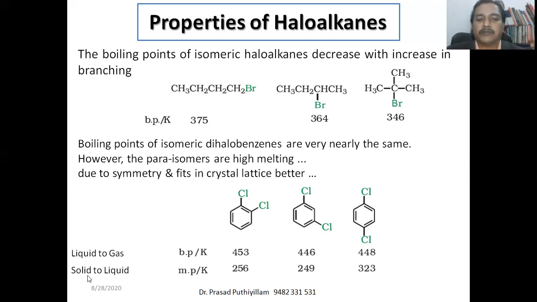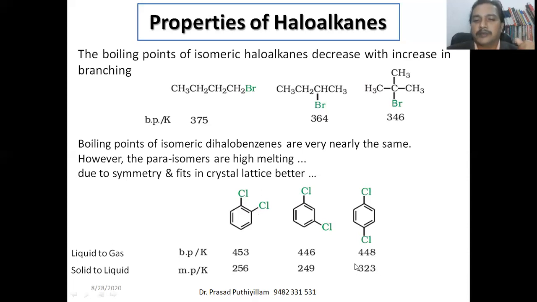Whereas the conversion from solid to liquid, that is the melting point. Okay. In case of the para isomer, they have a symmetric arrangement. Therefore, they will fit properly into a crystal lattice in the solid state. In the solid state only the crystal lattice structure will come. Therefore, they will be more closely packed, more closely arranged molecules than meta dichlorobenzene or ortho dichlorobenzene.